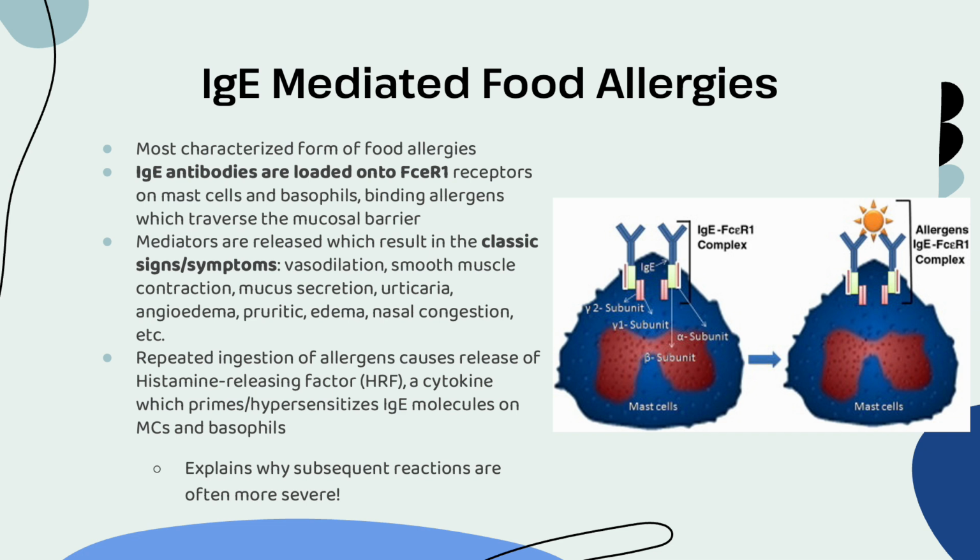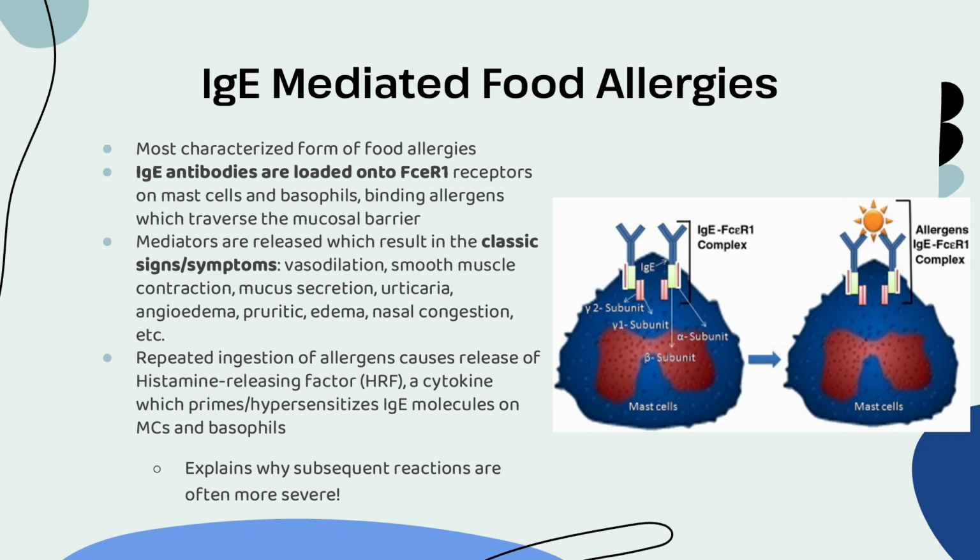And the way it works is we obviously have these IgE molecules, which are antibodies produced by plasma cells, and they're loaded onto the high affinity receptors, which are often found on mast cells and basophils. So they sit there, like in this first image on the left, and when an allergen comes that is able to bind, it binds and cross-links them, which leads to a bunch of signaling cascades, which cause the degranulation of these mast cells, and all of those mediators in those mast cell granules are responsible for these typical symptoms. Again, refer to the IgE lecture, the mast cell lecture. It has a lot on this.